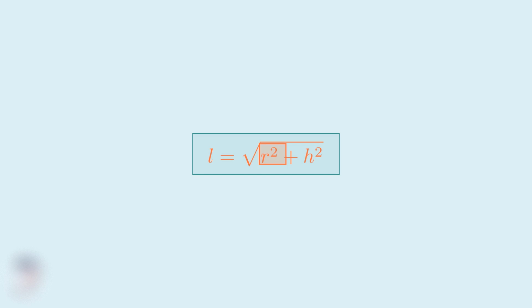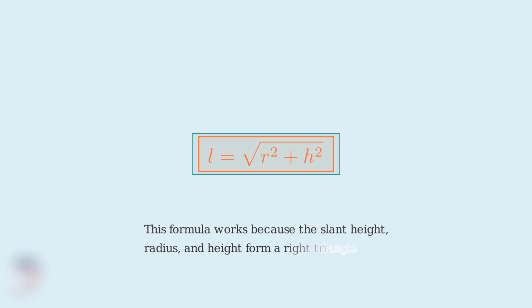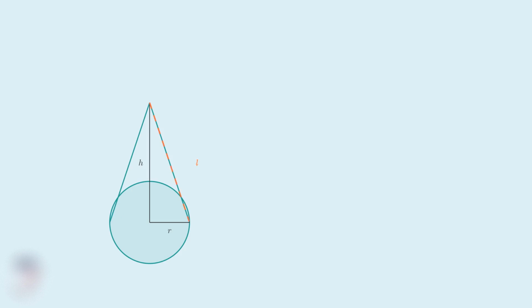The H represents the height of the cone, the perpendicular distance from the apex to the base. We square both R and H because that's what the Pythagorean theorem requires. Finally, we add these squared values together and take the square root to find L, our slant height. This formula will work for any cone, regardless of its size, as long as you know the radius and height. Now that we understand the formula, let's break down the calculation process into clear, manageable steps.